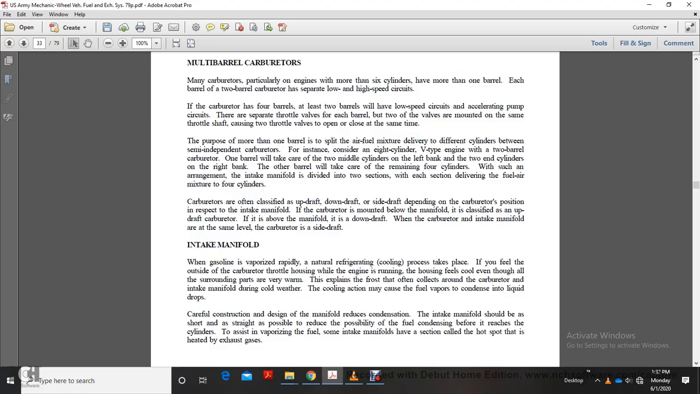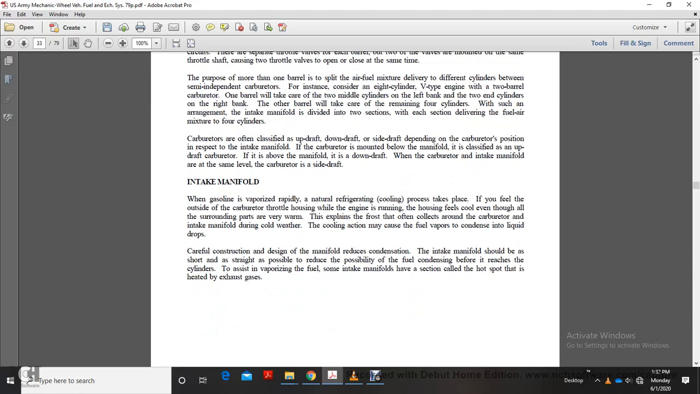The purpose of more than one barrel is to split the air-fuel mixture delivery to the different cylinders between independent carburetors. For instance, consider an 8-cylinder V-type engine with a 2-barrel carburetor. One barrel will take care of the 2 middle cylinders on the left bank and the 2 end cylinders on the right bank. The other barrel will take care of the remaining 4 cylinders, in an arrangement where the intake manifold is divided into 2 sections, with each section delivering fuel-air mixture to 4 cylinders.